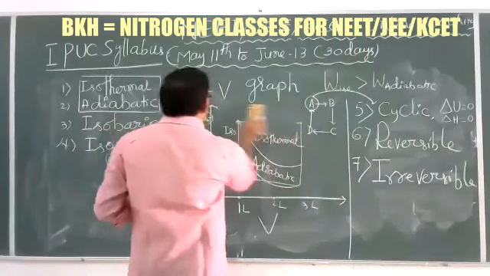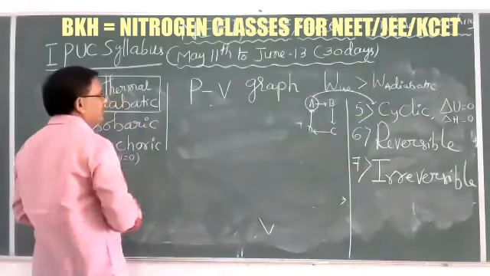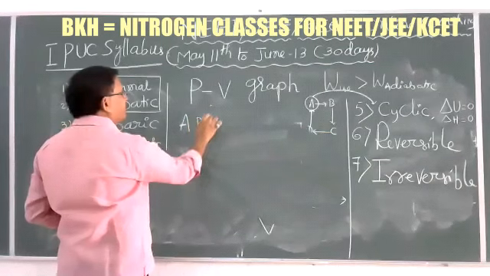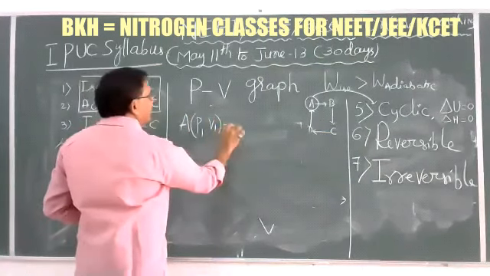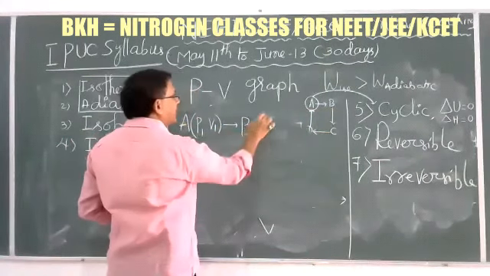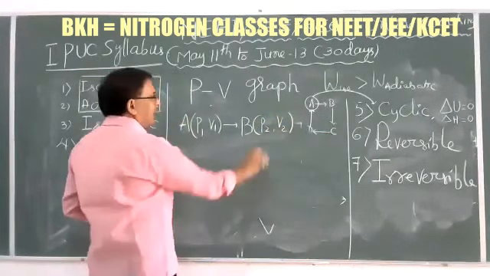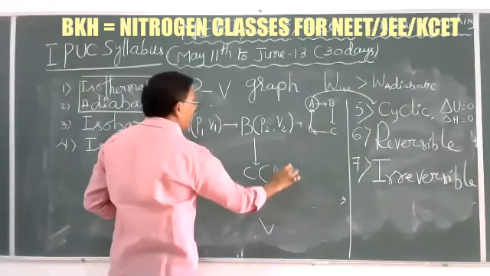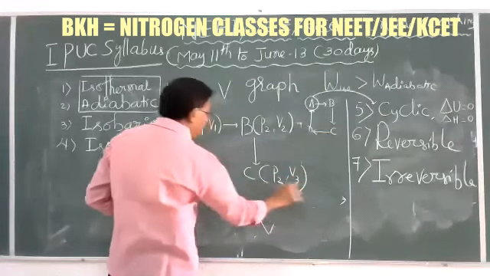In this cyclic process, for example, in the initial state A, the pressure is P1 and the volume is V1 at a certain constant temperature. In state B, the pressure is P2 and the volume is V2. Again it is converted into C, where the pressure is P3 and the volume is V3.